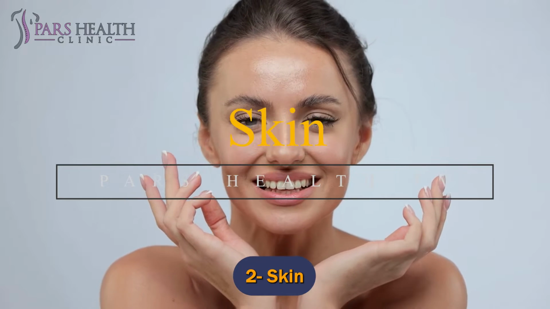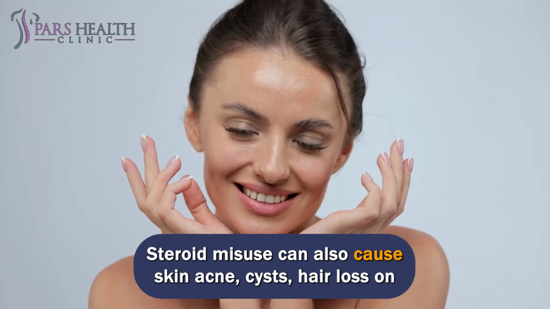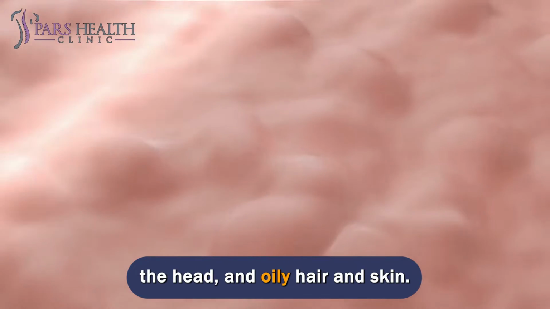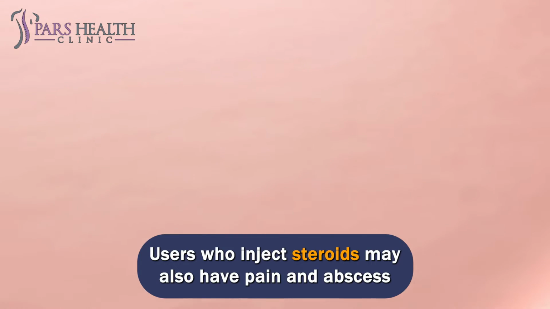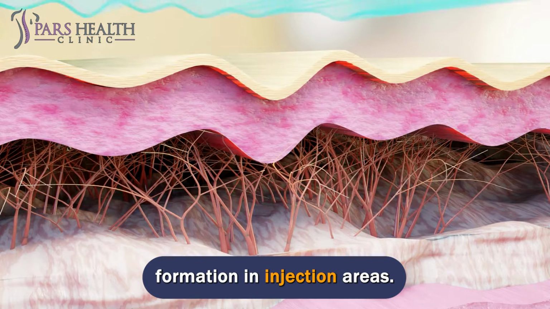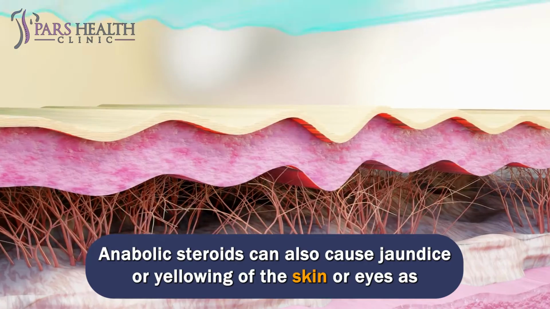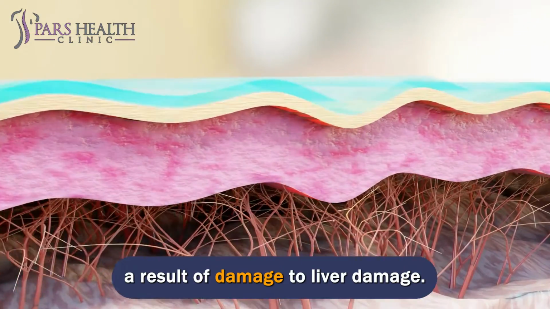Number 2. Skin. Steroid misuse can also cause skin acne, cysts, hair loss on the head, and oily hair and skin. Users who inject steroids may also have pain and abscess formation in injection areas. Anabolic steroids can also cause jaundice, or yellowing of the skin or eyes, as a result of liver damage.